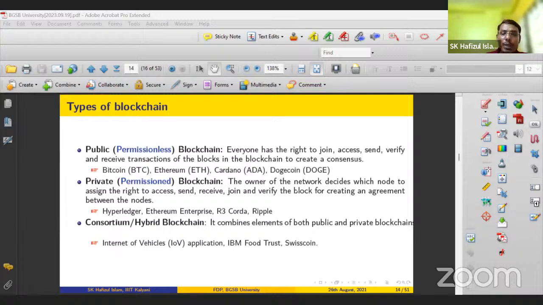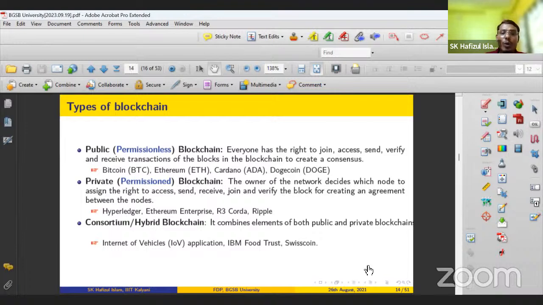So that is the public blockchain. The information about all the nodes is not known to the network administrator if it is a public blockchain. Some examples of public blockchain are the Bitcoin network, Ethereum, Cardano, Dogecoin, right?